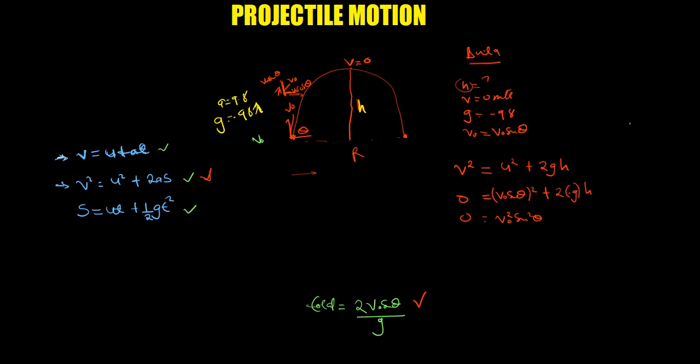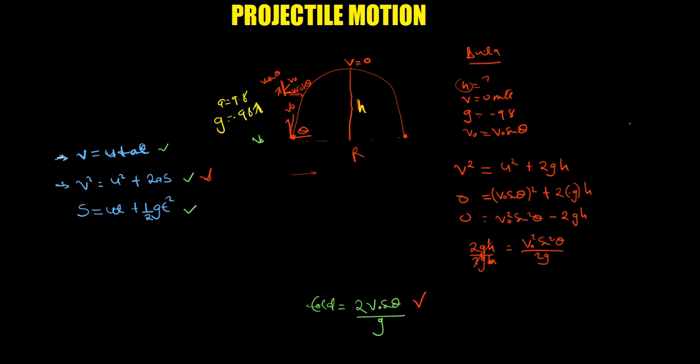All right, so that's the meaning there, right? Then from there this is negative 2gh, then we take the other one to the other side, that will be now 2g h is equal to initial velocity squared sine squared theta. All right, then you divide throughout by 2g.